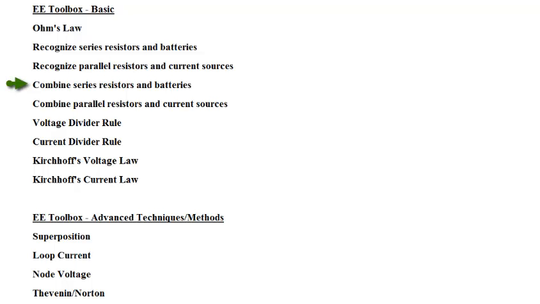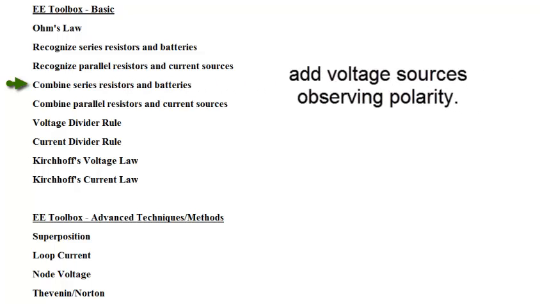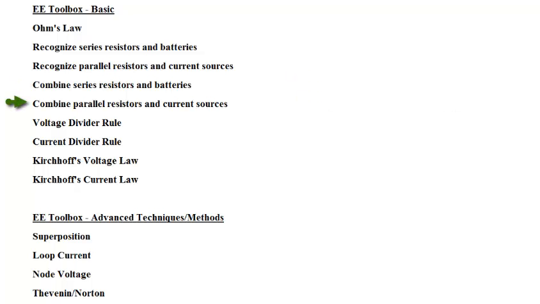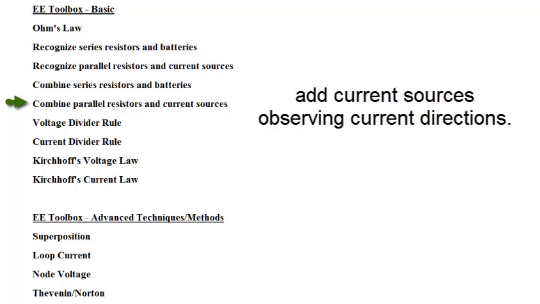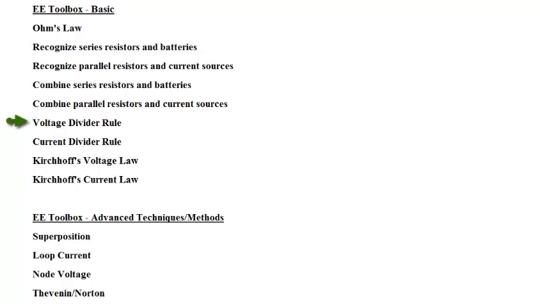Combine series resistors and series batteries. Add the resistors. Add the voltage sources, observing polarity. Combine parallel resistors and parallel current sources. Inverse total resistance equals the sum of the inverse resistors. Add the current sources, observing current directions.